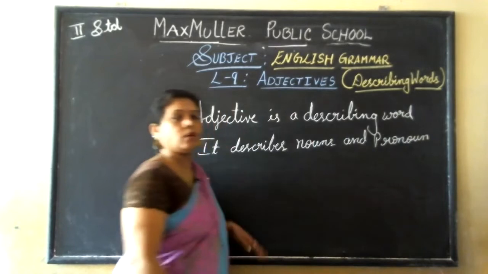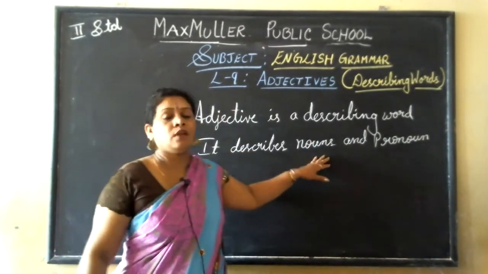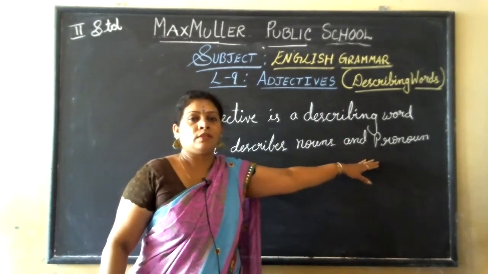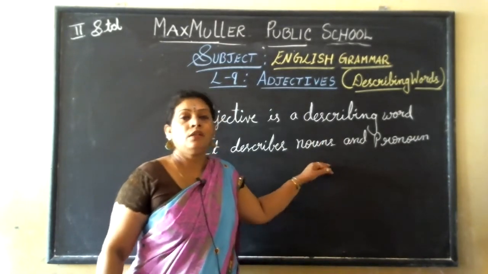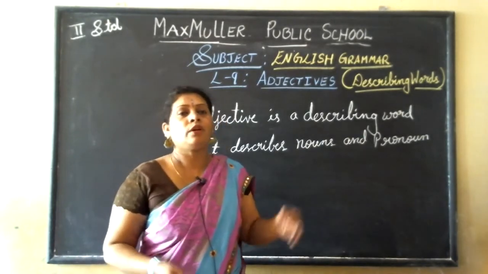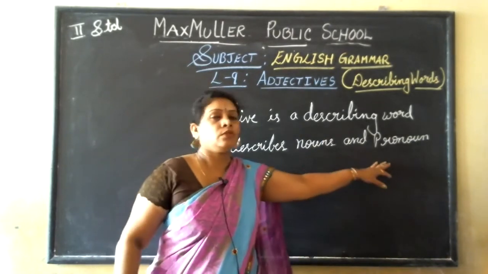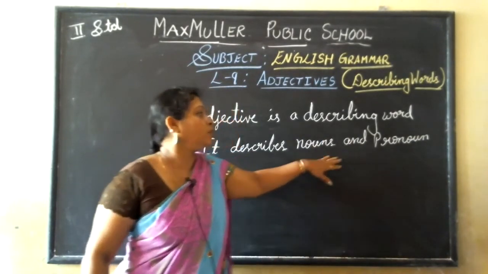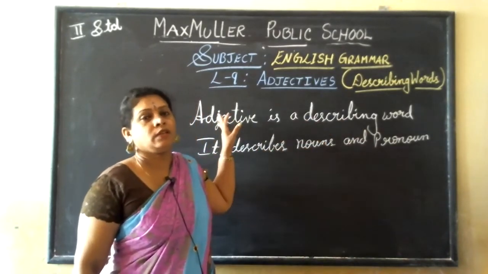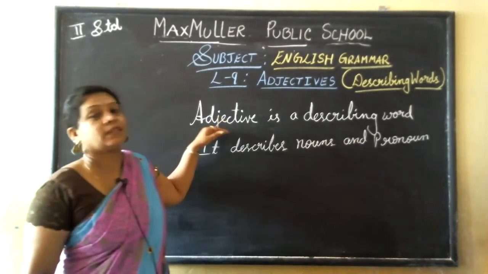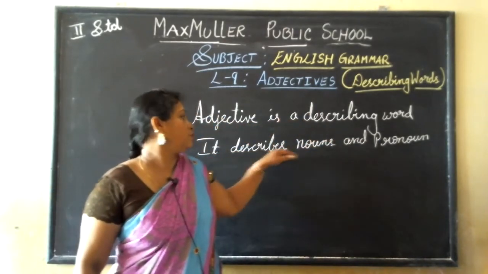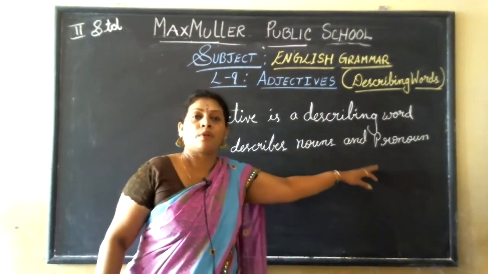Now we all know what is noun and pronoun. Noun is the name of a person, place, animals and things. And pronoun is the word we use instead of noun. In place of noun, where you repeatedly, instead of telling the noun, you are using the pronoun. For both of these, this describing word, that is the adjective, is used. So what is adjective? Adjective is a describing word which is used to describe nouns and pronouns.